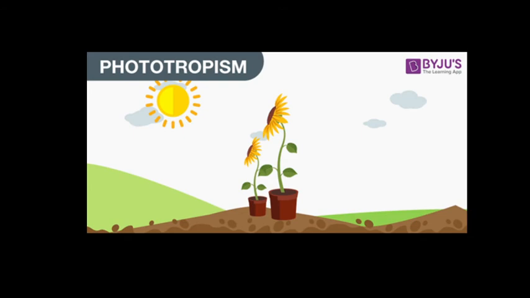The stem of a growing plant bends toward the light, so the stem shows positive phototropism. The roots of a plant move away from the light, so the root shows negative phototropism. Okay, so this is the first type of tropism.